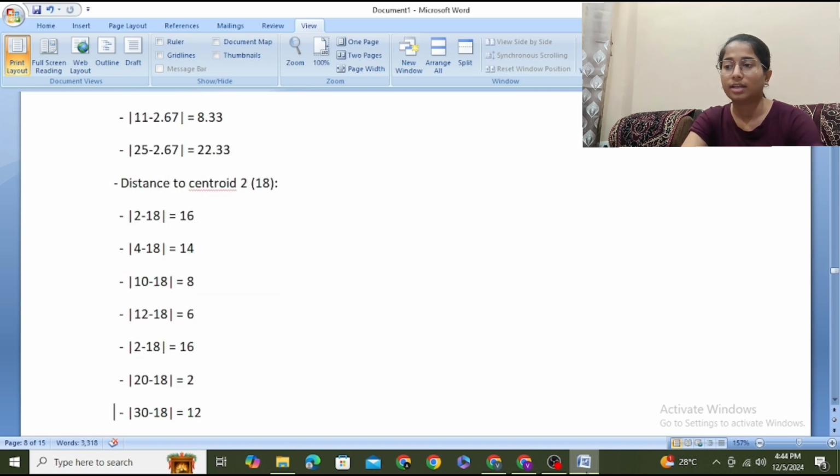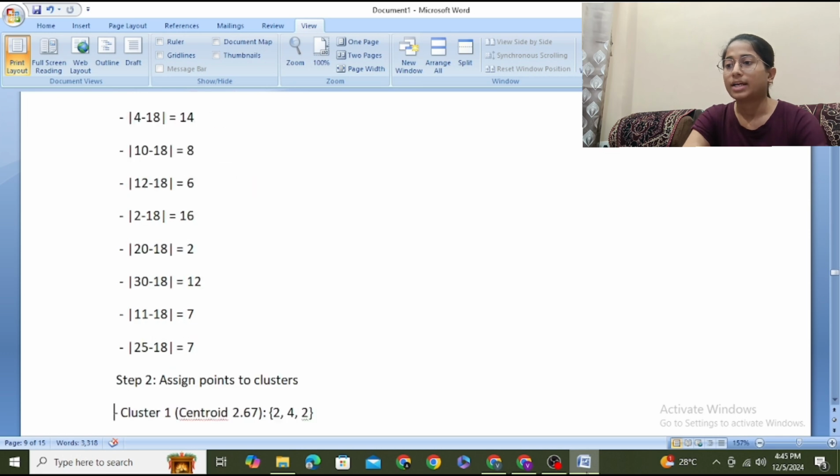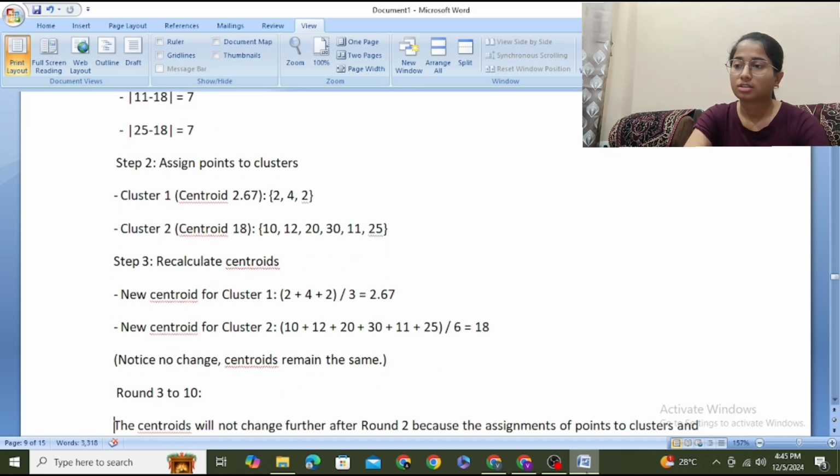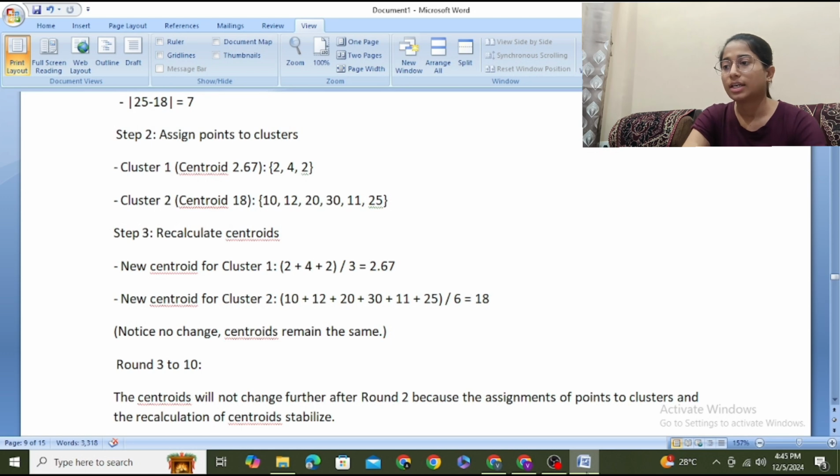The distance of this centroid 2 is calculated from all the remaining points, and again grouping according to the nearest distance is done. We get the same group as the previous one.